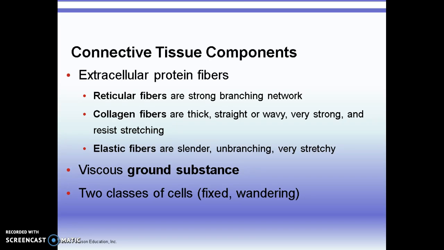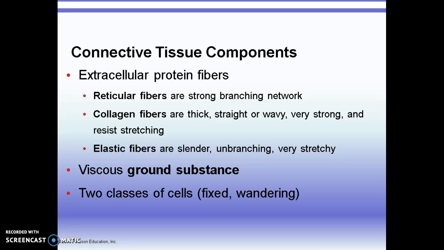Connective tissue is different from epithelial tissue. Epithelial tissue has cells that are very close together. In connective tissue, the cells are very far apart, and they're surrounded by the matrix, and the matrix is made up of these proteins and ground substance.